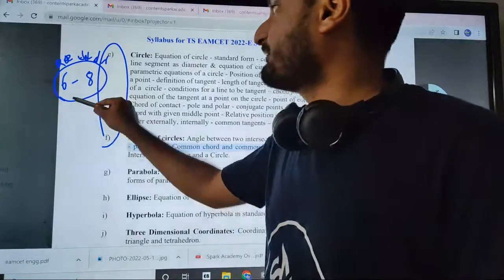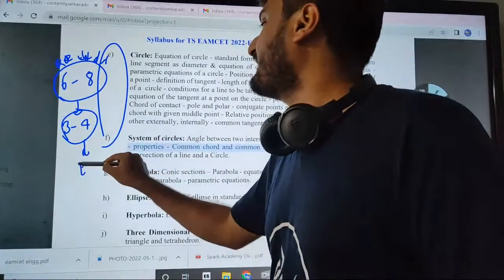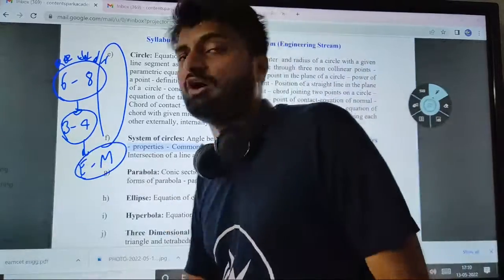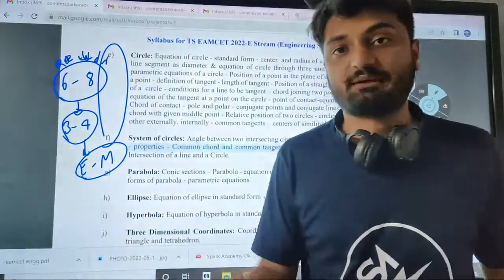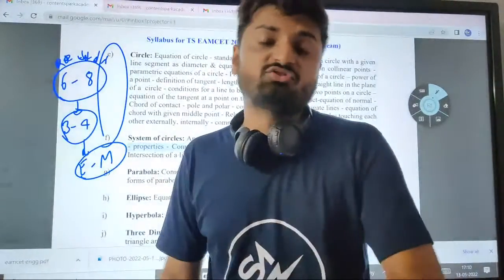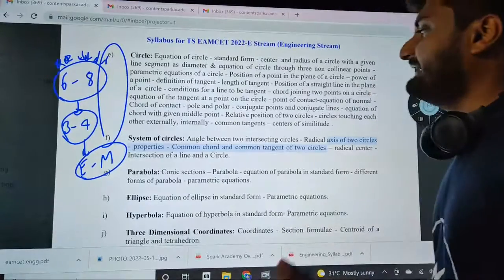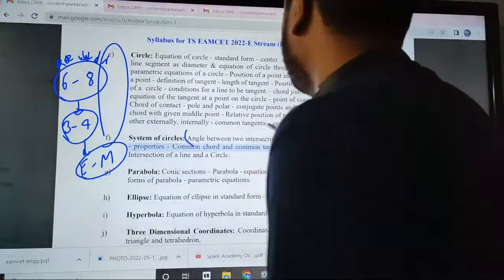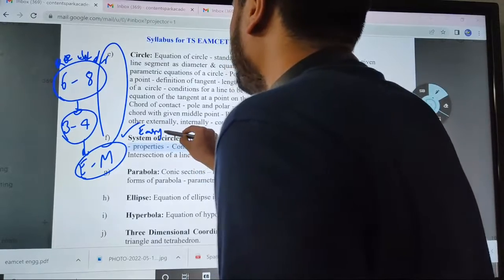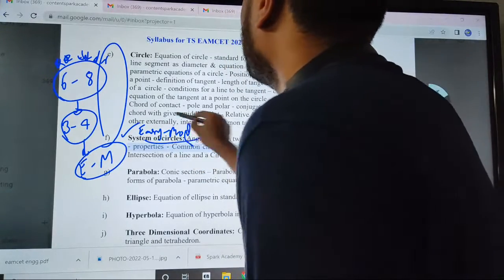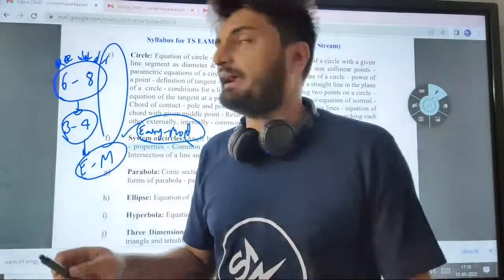Out of the 6 to 8 questions, generally 3 to 4 questions are easy to moderate questions, so you are expected to solve those. 3 to 4 questions might be difficult questions. For those types of questions, you have to leave them and solve them at the end, only if you get time. Most importantly, in circles, the angle between system of circles part is generally easy to moderate. And in circles, you need to know the fundamentals, the base, which will help you solve that.